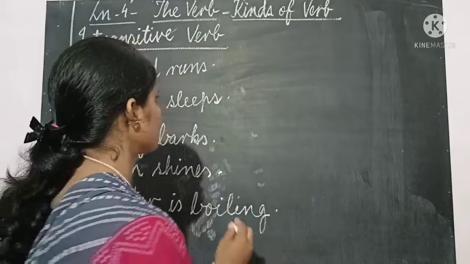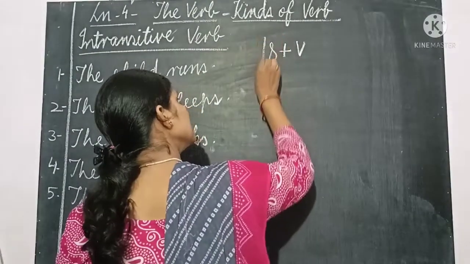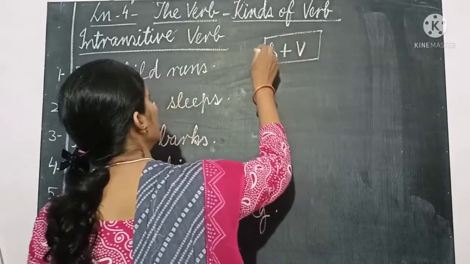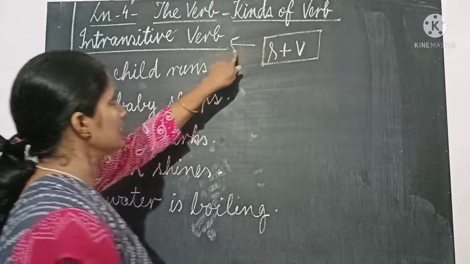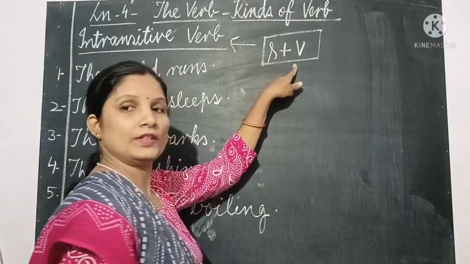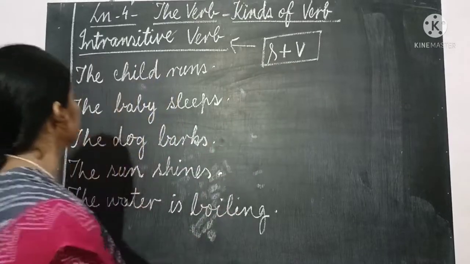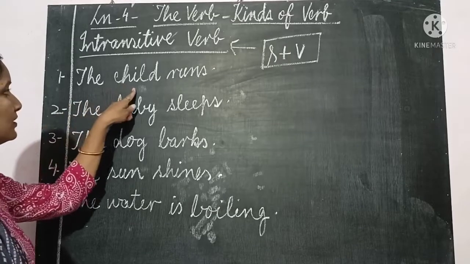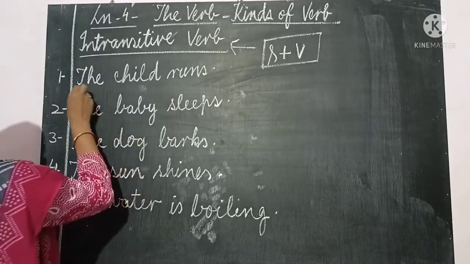Like, here the structure is subject and verb. That's it. And such verbs are called intransitive verbs because they both are enough to give the complete meaning of the sentence. Okay? Like, the child runs. Here, what is the subject?